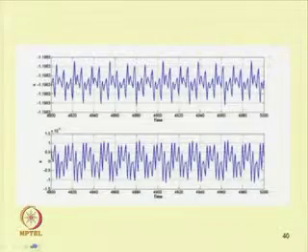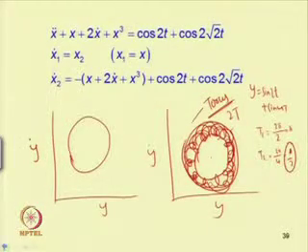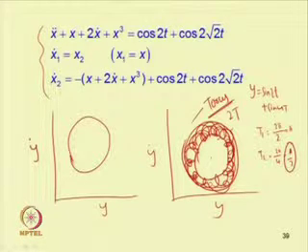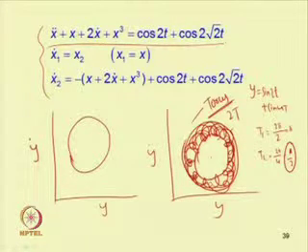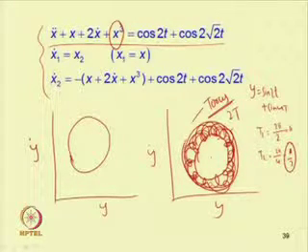For example, let us take this second order equation. This can be thought of as a spring mass system with a nonlinear spring, along with the external forcing cos 2t plus cos 2 root 2 t. To use numerical methods, we can write the second order differential equation as a set of first order differential equations.